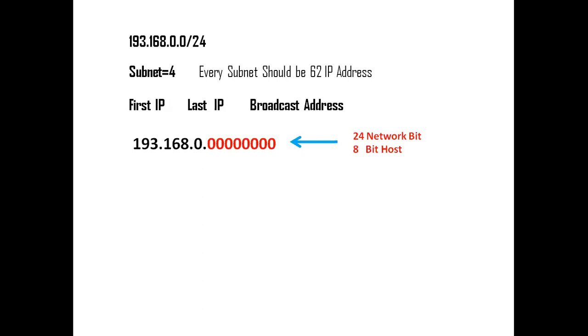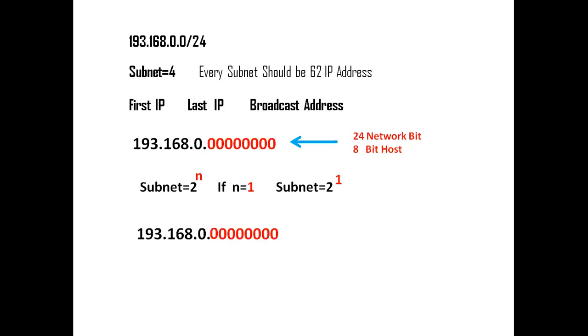For doing subnetting, we have one formula here. That is subnet is equal to 2 power n. If n is equal to 1, just try to understand. If n is equal to 1 means what? I will convert one host bit into network bit. This is the meaning of n is equal to 1. If n is equal to 1, subnet is equal to 2 power 1. It means we have 2 subnet here.